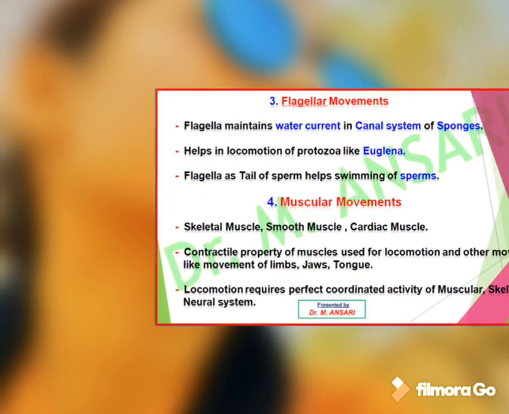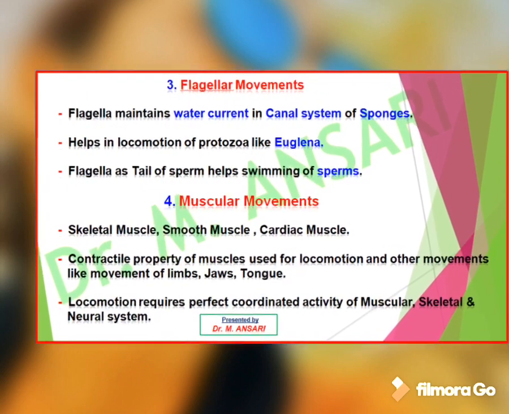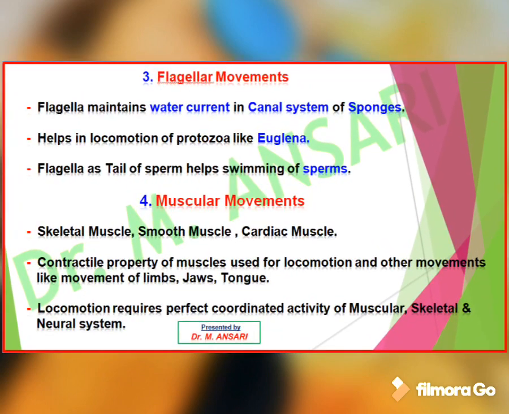Flagella maintain water current in the canal system of sponges. They help in locomotion of protozoa like Euglena. Flagella as the tail of sperm help in swimming of sperm to reach the fallopian tube at the site of fertilization. The fourth type of movement is muscular movement, which is performed by different types of muscles present in our body